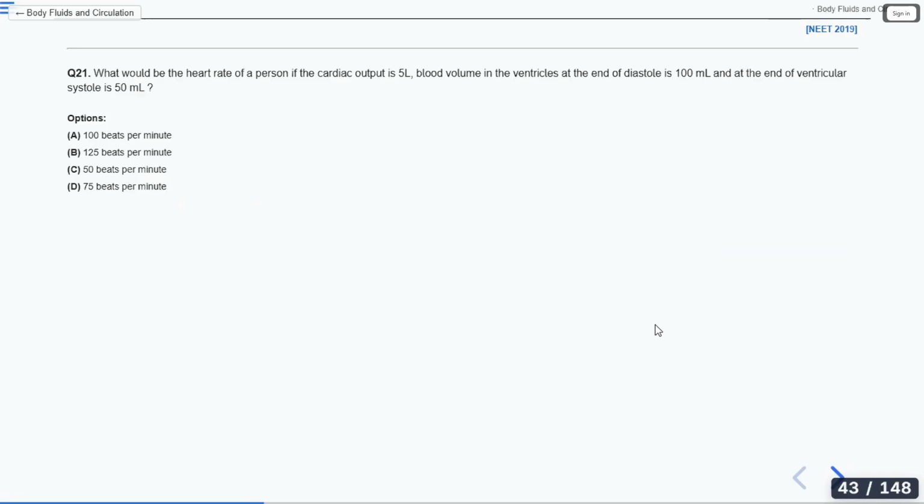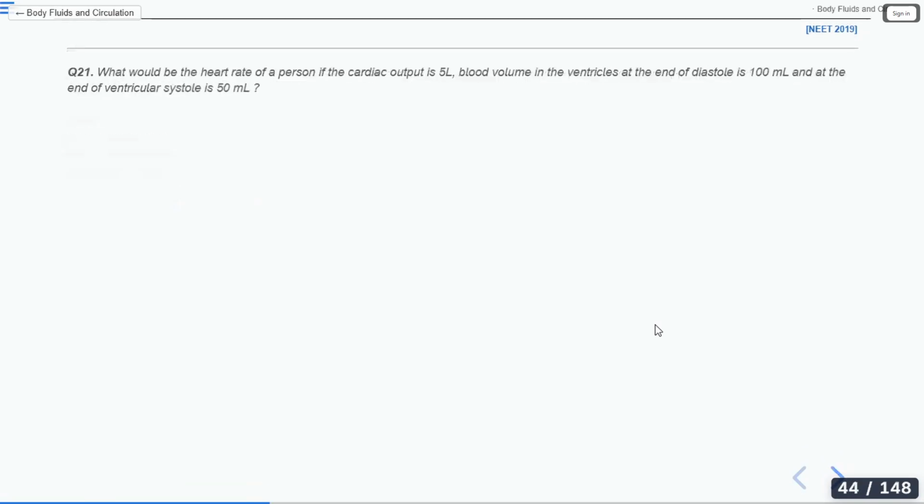So you have to convert that into ml. So 5 liters is equal to 5000 ml. So 5000 ml divided by 50 ml. What will be the answer then? 100. Yes. Let's see whether it is correct. So 100 beats per minute. That is the correct answer.